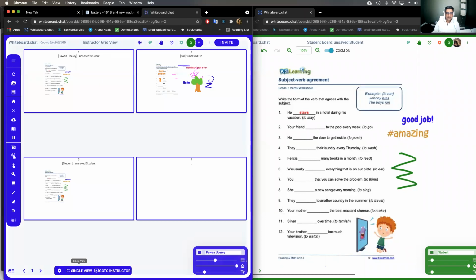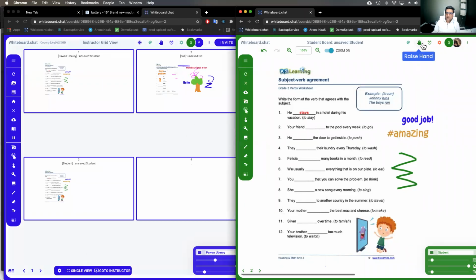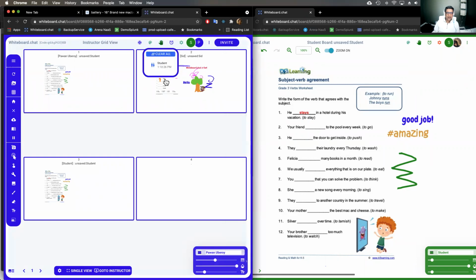And the students also have the ability to raise their hand. They can raise their hand to say, hey, I need help, or they can signal to the teacher they finished their work. We recently added this as well. If they want to request a bathroom break, they can actually request that as well. So you can see in chronological order what the students need on the teacher's board as well.